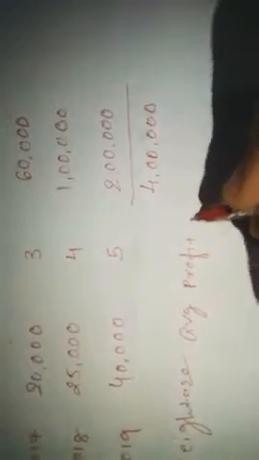So now we have to do the total of this. 2 lakh plus 1 lakh, 3 lakh, 3 lakh 60, 3 lakh 90 and 4 lakhs. So 4 lakh is the total. Now first of all we have to find the weighted average profit. Weighted average profit equals total weighted profit divided by total weight.